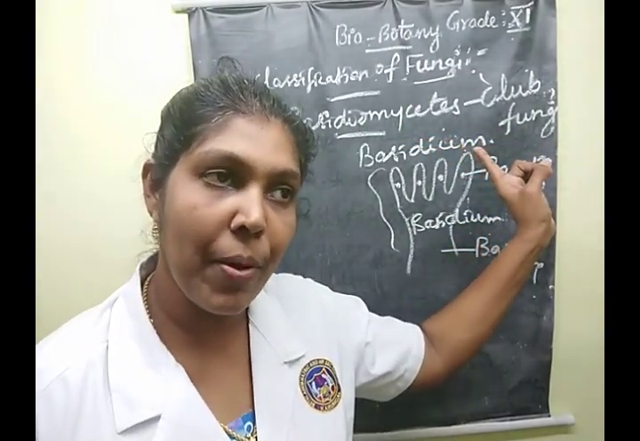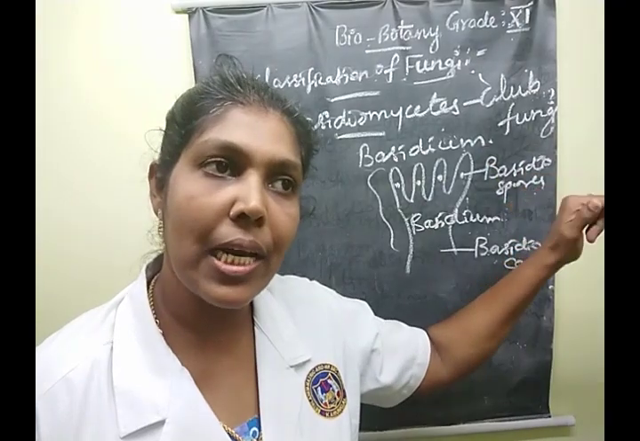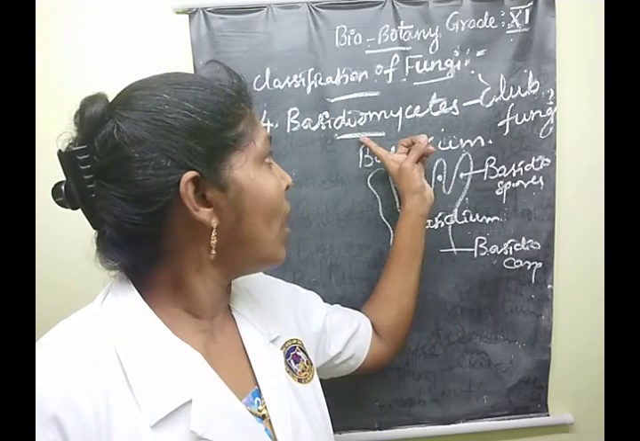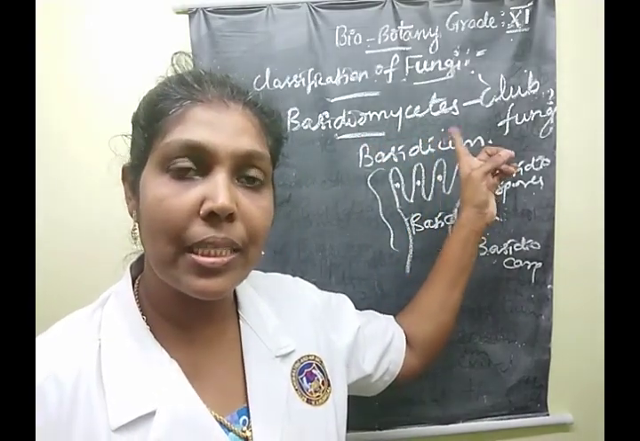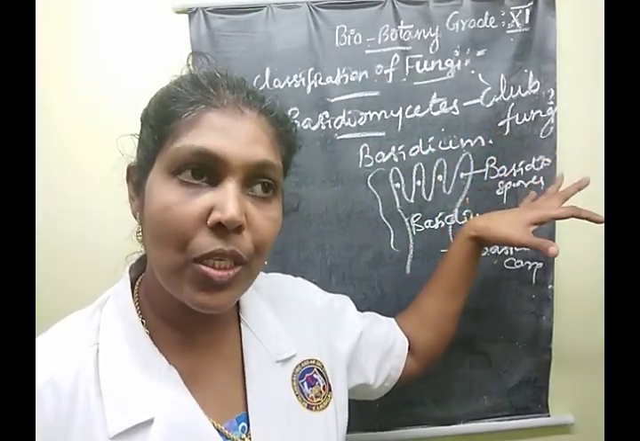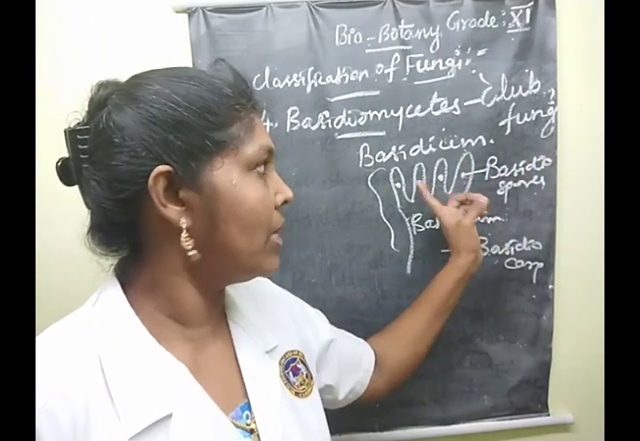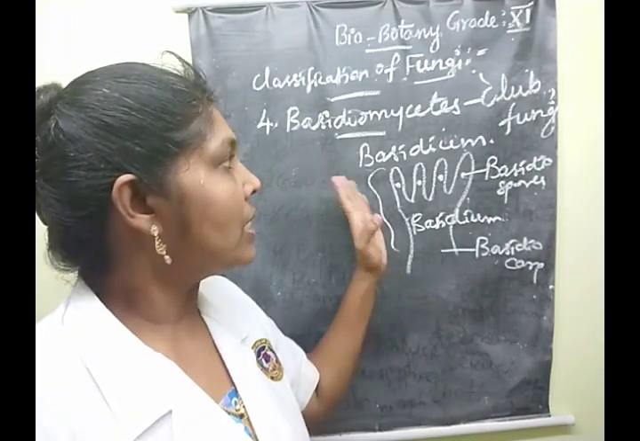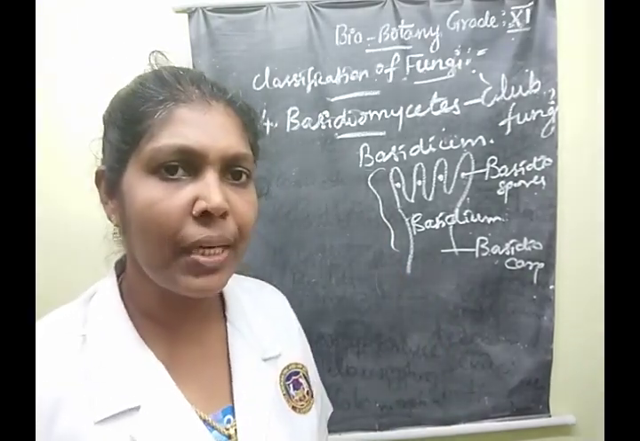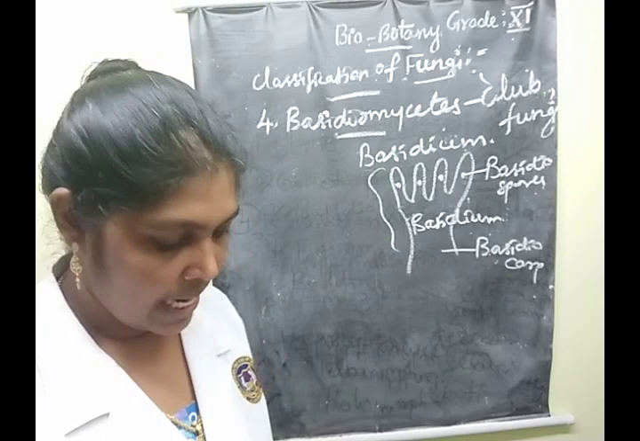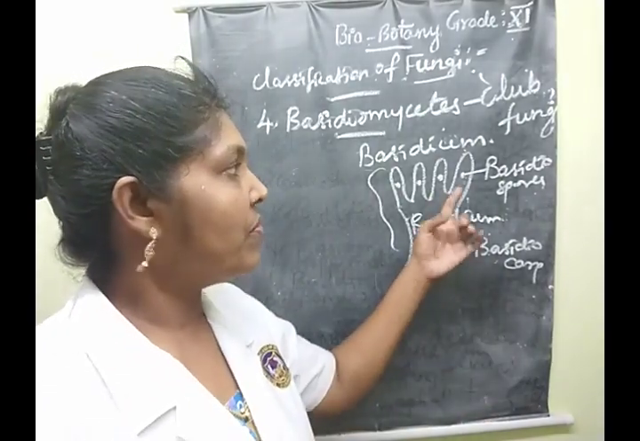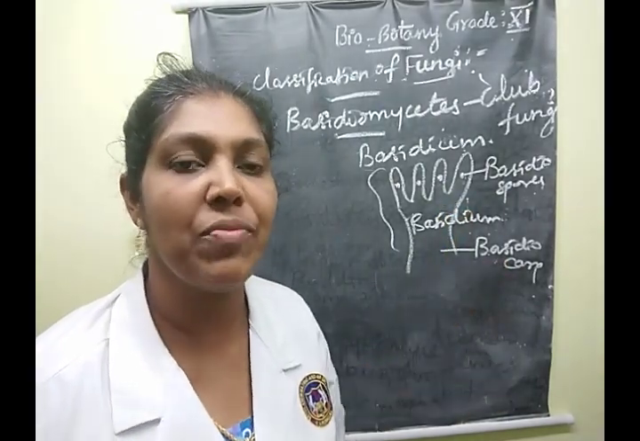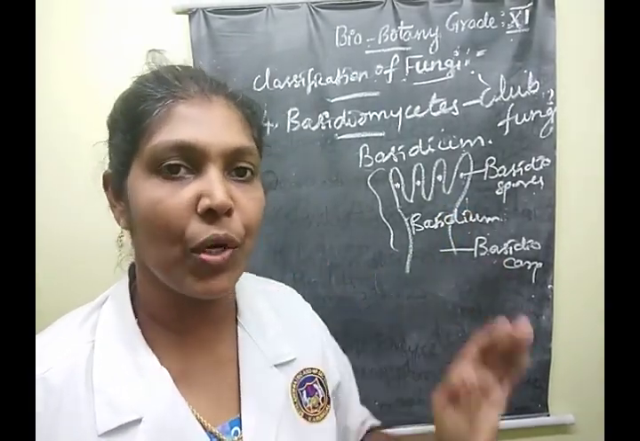What is the name? Do you remember? Sac fungi. Why are they called sac fungi? Due to the presence of asci. Clear? Then why is the Basidiomycetes class known as club fungi? Due to the presence of basidiospores. Clear, children? So these are the salient features of the Basidiomycetes class. The basidium forms on sterile hyphae, and that fruiting body is called the basidiocarp.